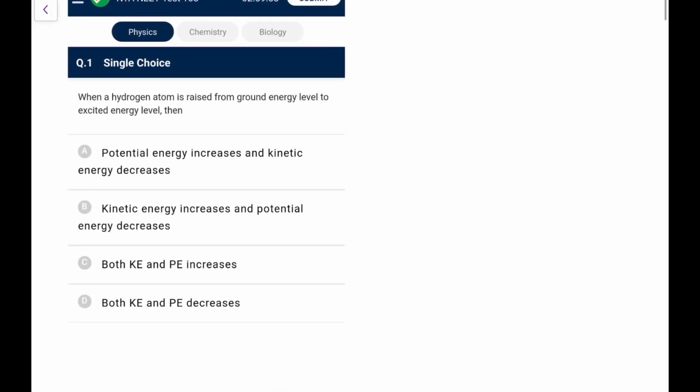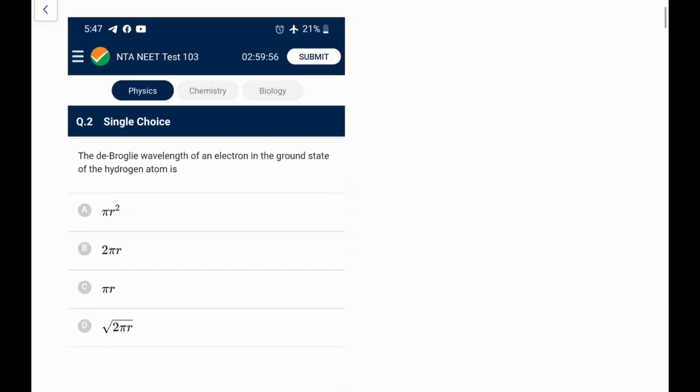So let's begin. When a hydrogen atom is raised from ground energy level to excited energy level, so when it goes to higher levels, we know kinetic energy decreases, but the potential and the total energy increases. So going by this, option A is the correct one. Potential energy will increase while the kinetic energy will decrease.